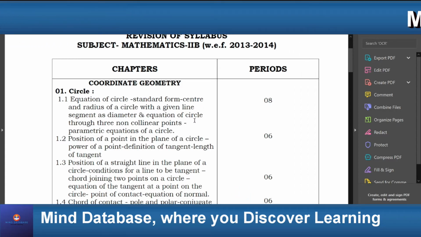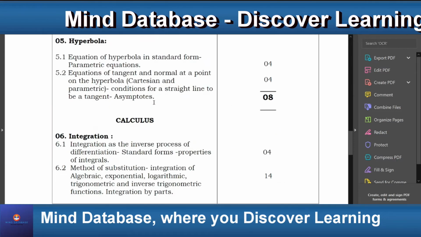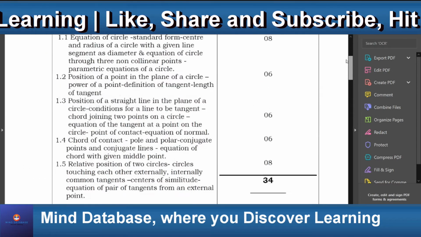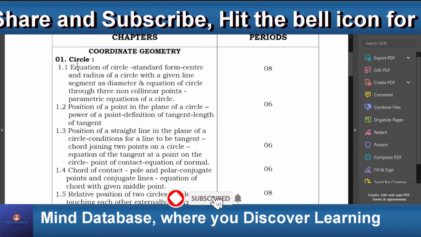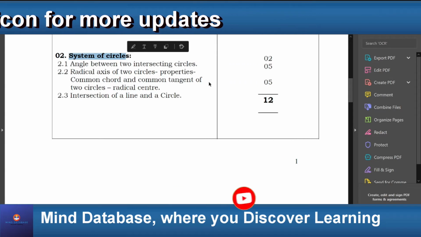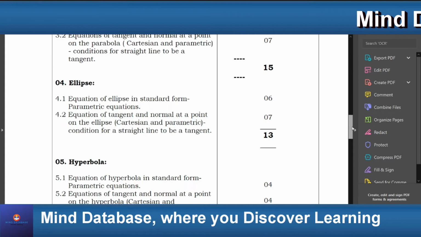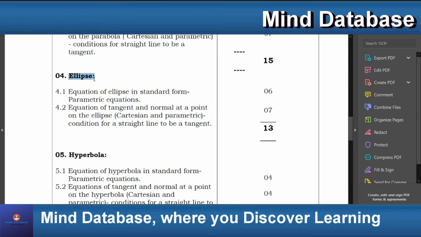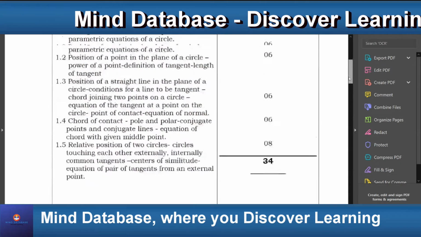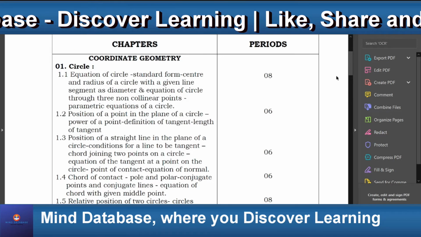In this subject, we have two parts, coordinate geometry and calculus. In coordinate geometry, we have various chapters such as circles and system of circles, parabola, ellipse, hyperbola. So let's have an elaborate look at it.